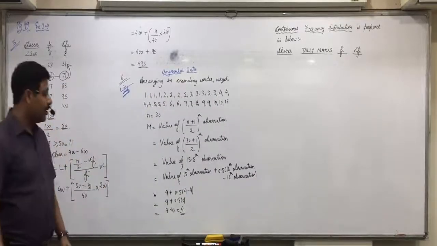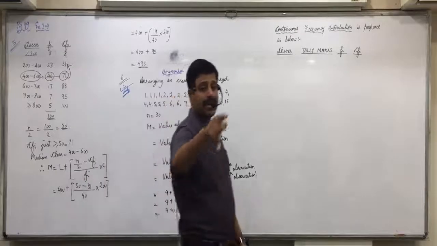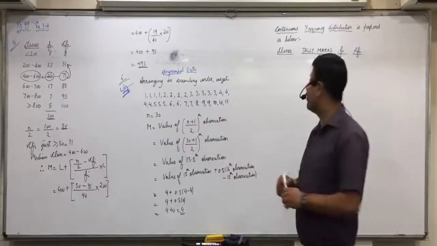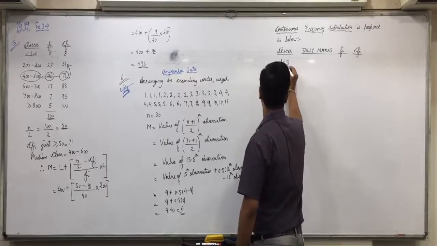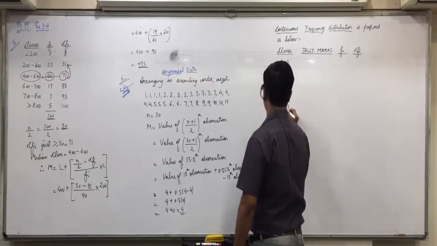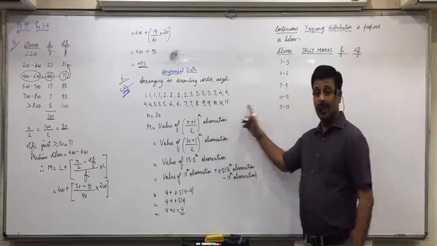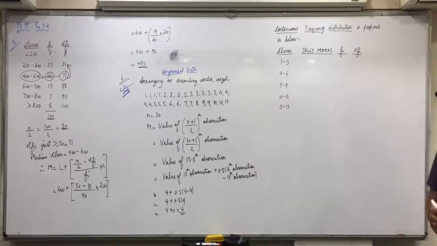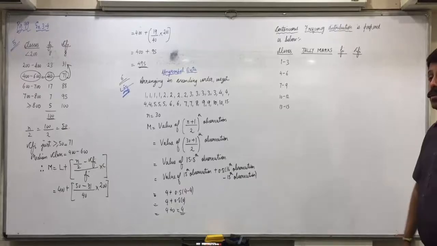Okay. Now classes. It's given in the question you have to take inclusive classes and the first class is 1 to 3. So 1 to 3, then 4 to 6, 7 to 9, 10 to 12, 13 to 15. The last observation is 15, so the last class is 13 to 15. Raise your hand who did not understand the classes. All are clear with this?